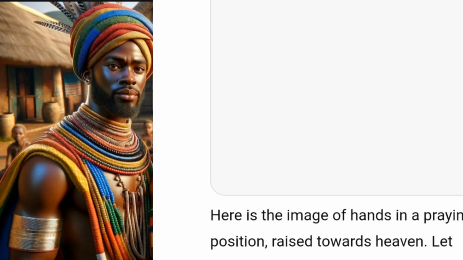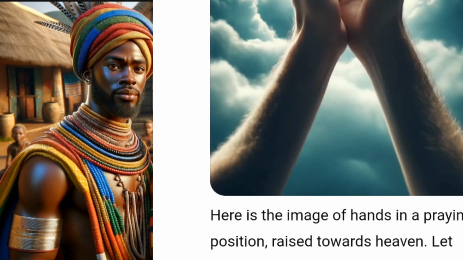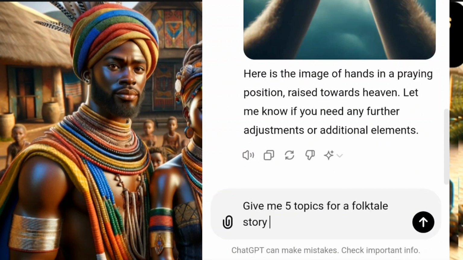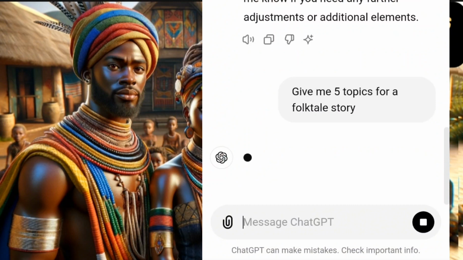All right, so here we are in our ChatGPT. I can now say, give me five topics for a folktale story. I would have added African folktale story. Let us just see the topics that it will give us.